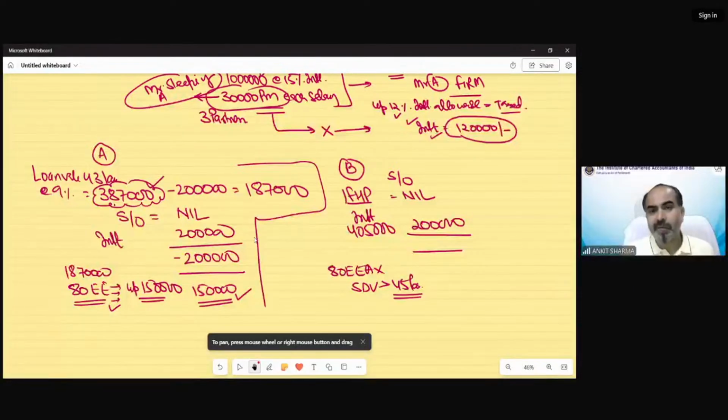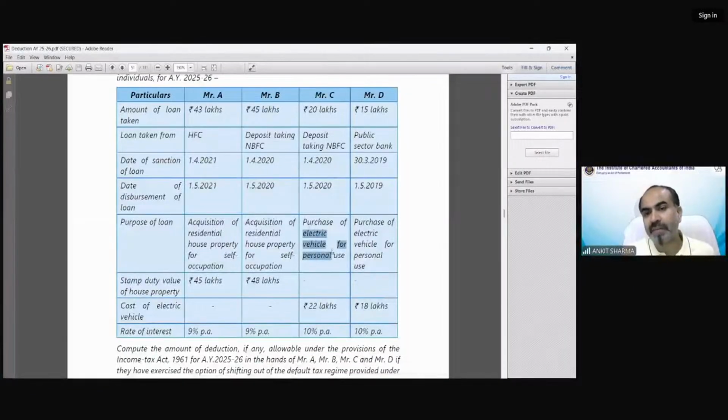Now the third and fourth case is for electric vehicle. That 20 lakh rupees, Mr. C's case, taken from NBFC, purchase of electric vehicle for personal use, and the loan value was 20 lakh and the cost of electric vehicle was 22 lakh.